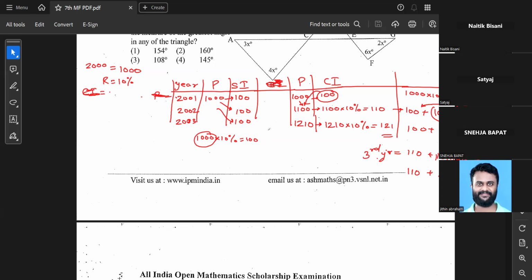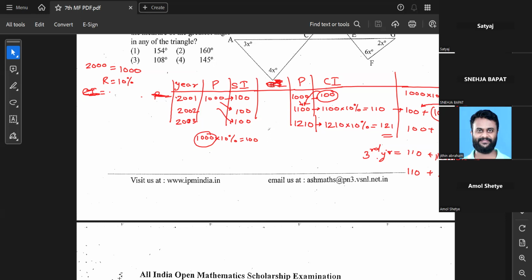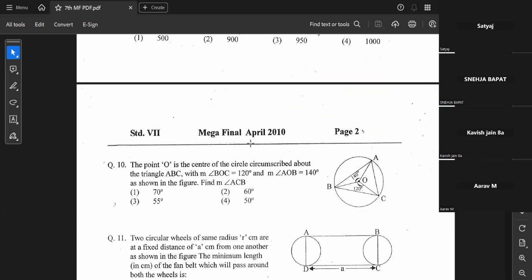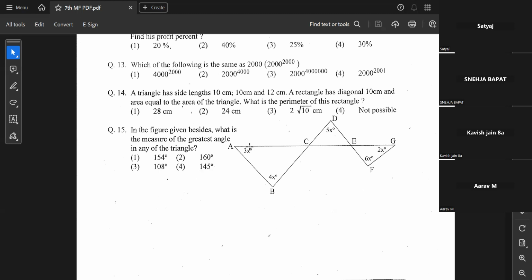Yes. Naitik, you can put your hands down. Satyaj, your hand is second. Can you please tell me what is your query? As you said, you'll take the bricks doubt, I'll see the recording, and then I had a few doubts. The number one doubt I had was question number 1 of the June 2011 paper. Okay, hold on. First of all, let me check which paper this is. This is 10th.